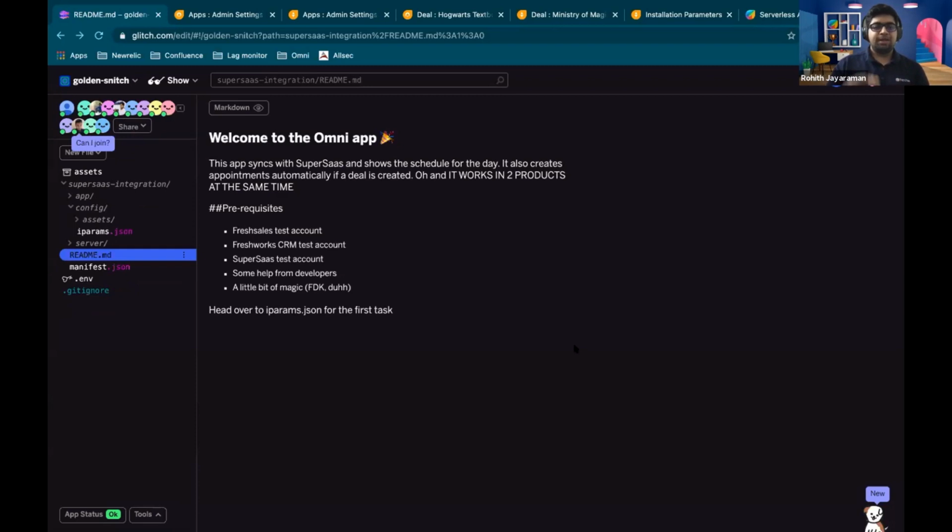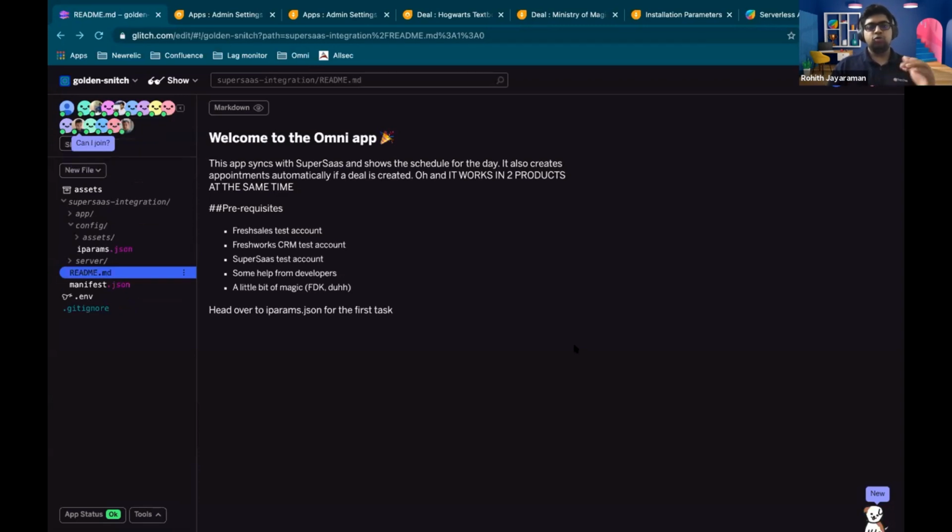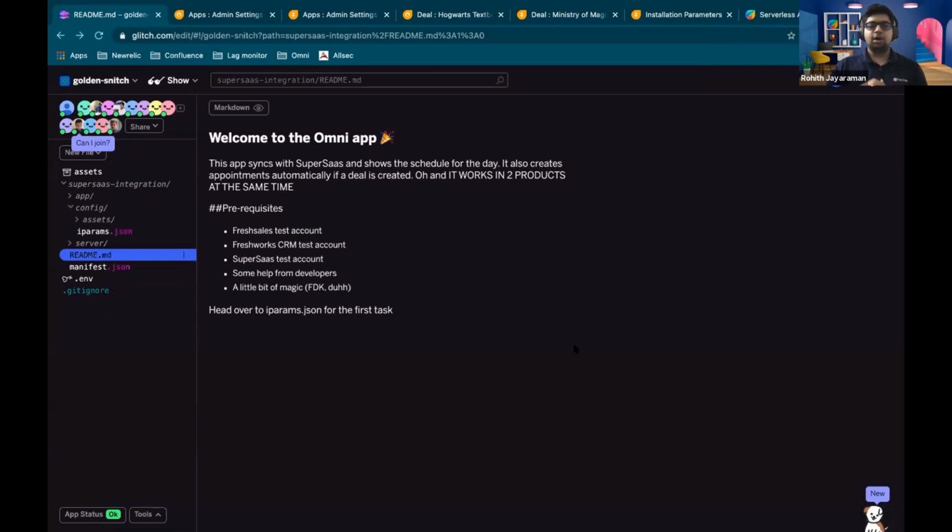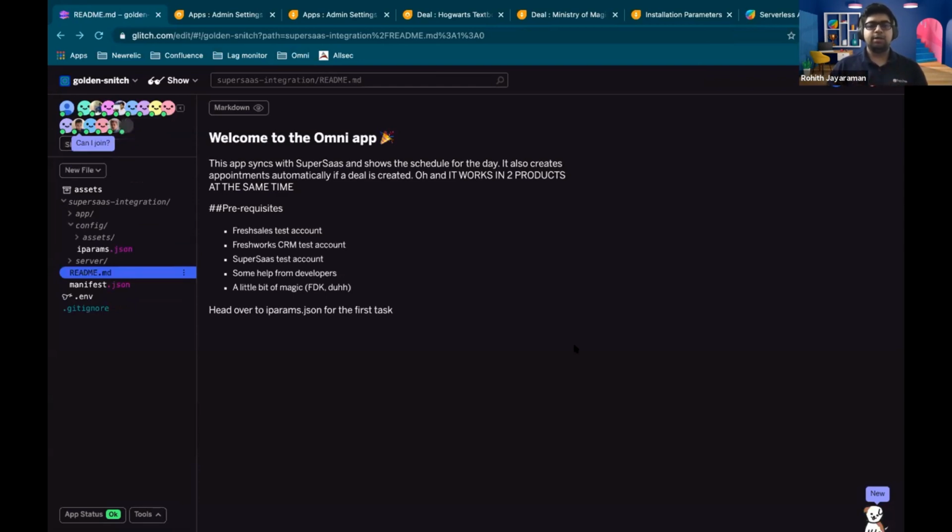So that's one. And the second is that it's going to be synced in the backend, that is via serverless, to the on deal create event. So whenever a deal is created, it's going to automatically create an appointment in SuperSaaS. All right. So those are the two things that the app is going to do. And obviously, it works in two products at the same time. So this is pretty exciting. So let's go ahead with it, right?